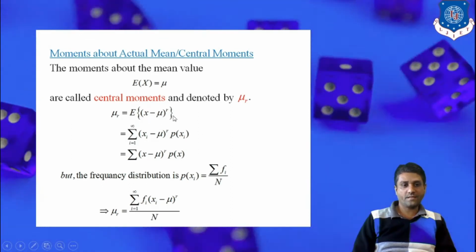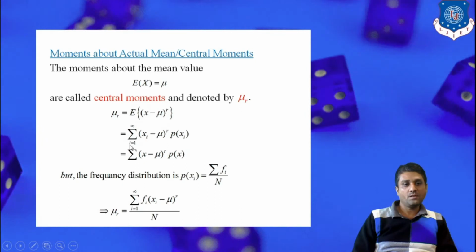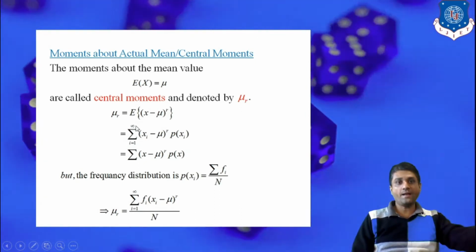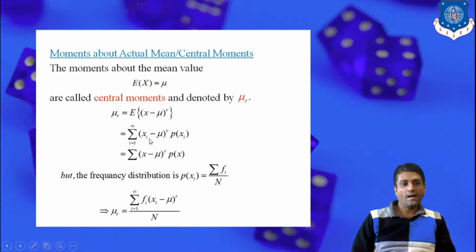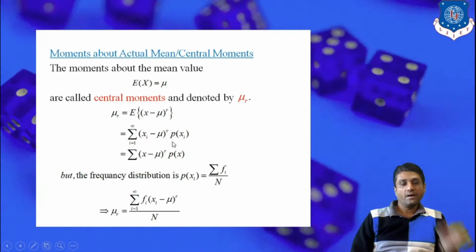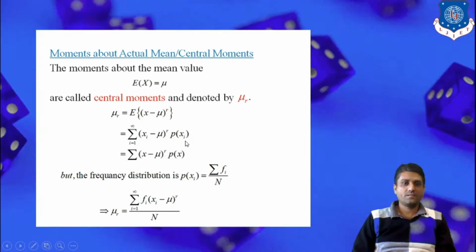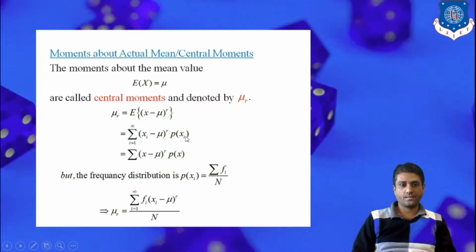In the same manner, we write the sum where i runs from 1 to infinity: xi minus mu whole raised to r multiplied by the probability of xi.